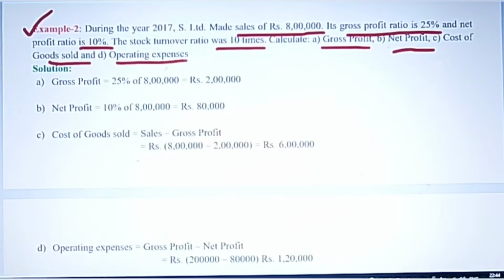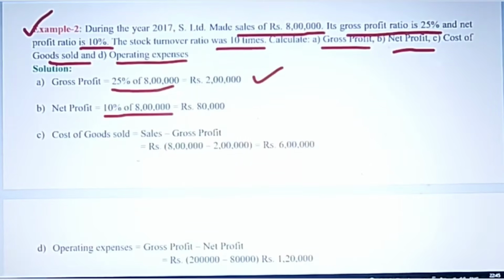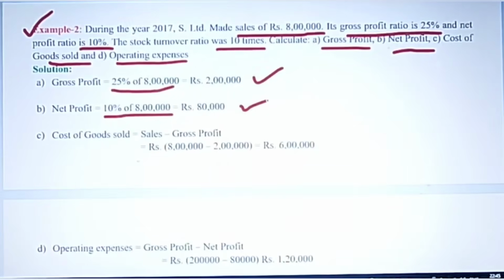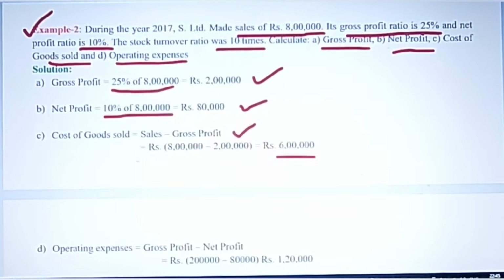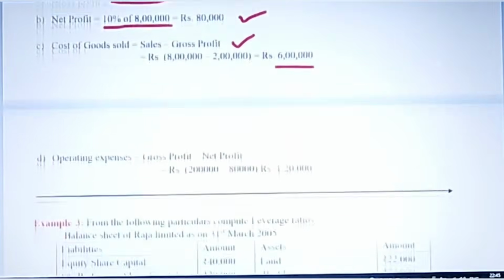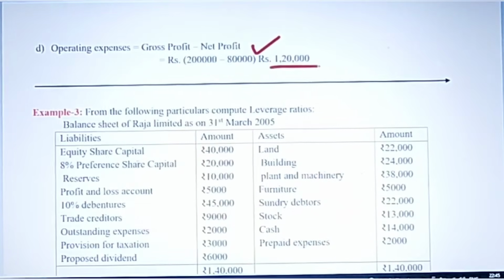Very simple question. And to find gross profit, straight away calculate 25%, which is given in the question, of the sales. So you get 2 lakhs. Like that, net profit can be straight away calculated, 10% given in the question, of 8 lakhs. Cost of goods sold: now there are many formulas, but here you can use this simple formula, sales minus gross profit. So you get this figure 6 lakhs, right? And to calculate operating expenses, again gross profit minus net profit. This is the simplest way to find operating expenses, which you get 1,20,000.